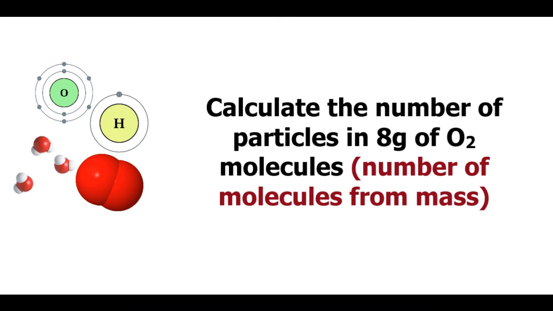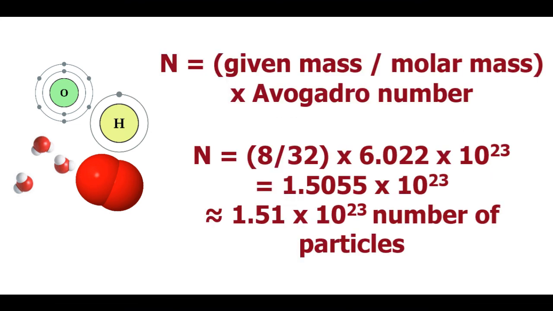Next question, calculate the number of particles in 8 grams of O2 molecules. This is number of molecules from mass. Here you have to follow the same procedure as the previous numerical. So given mass divided by molar mass multiplied by Avogadro number. One thing you need to be careful of here is that you are given oxygen molecules, that is O2.